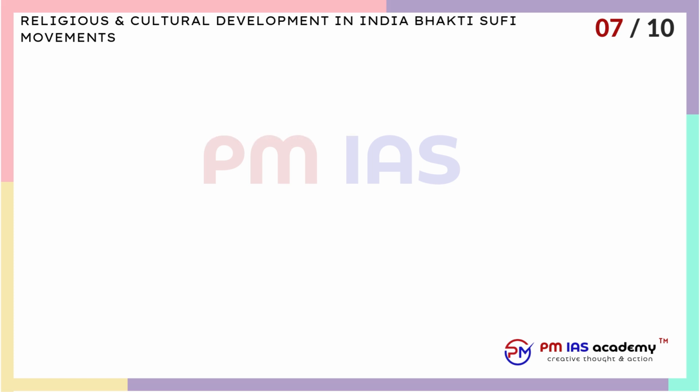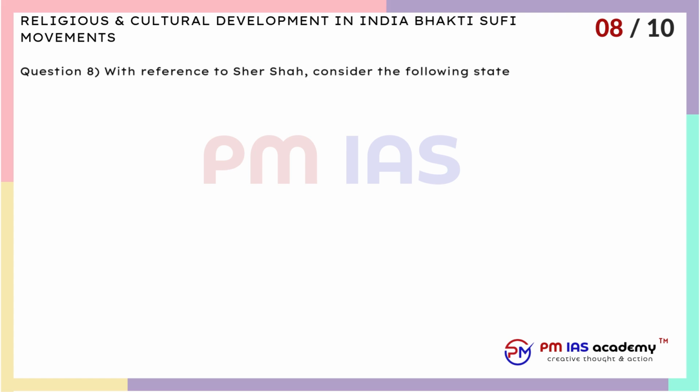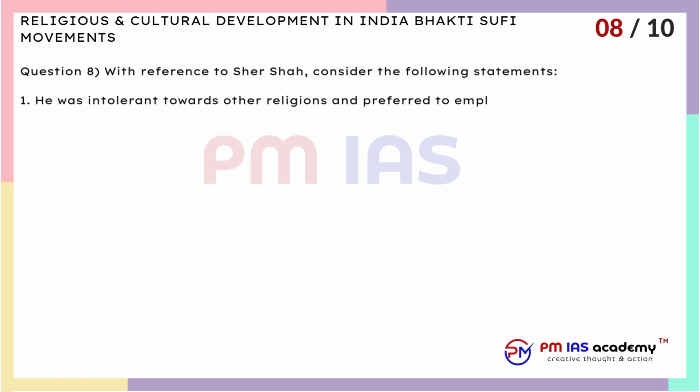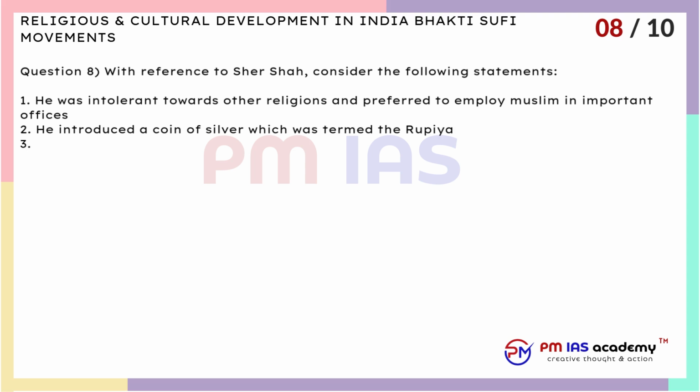D. Mahmud Gawan. Question 8. With reference to Sher Shah, consider the following statements. 1. He was intolerant towards other religions and preferred to employ Muslims in important offices. 2. He introduced a coin of silver which was termed the rupya. 3. He built the Rohtas fort in Bihar, which is now a UNESCO World Heritage Site. Which of the statements given above is correct?